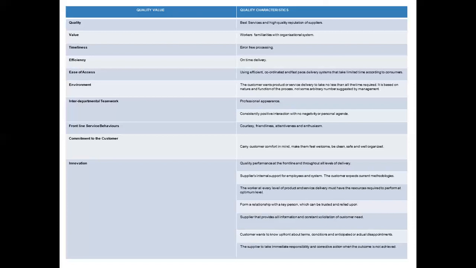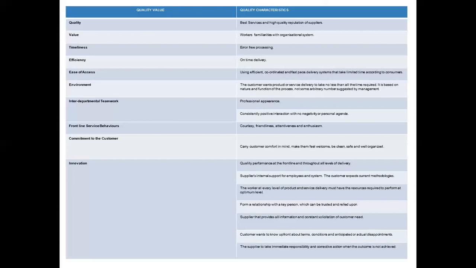There must be very positive interaction among the peer groups or team members, and there should not be any space to discuss negative or personal agendas in the organization, right? So by doing these two things, one can ensure interdepartmental teamwork is in place.